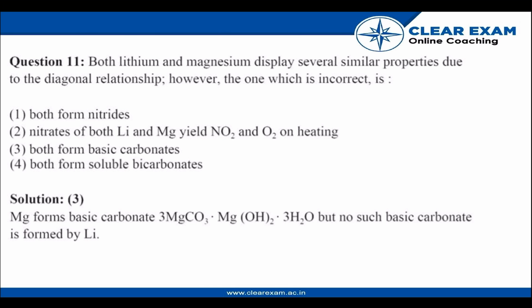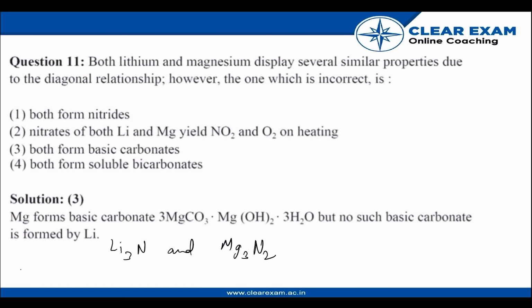That is because both Li and Mg combine directly with N2 to give nitrides, Li3N and Mg3N2. Bicarbonates of Li and Mg are more soluble in water than carbonates, whereas carbonates of alkali metals are more soluble. The hydroxides and nitrates of both Li and Mg decompose on heating to give oxides.